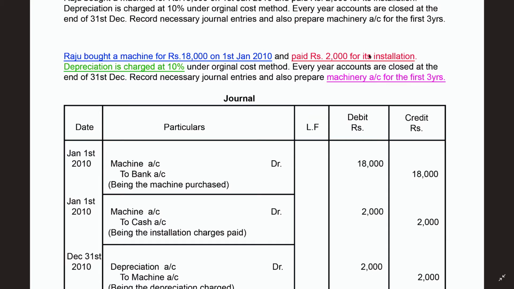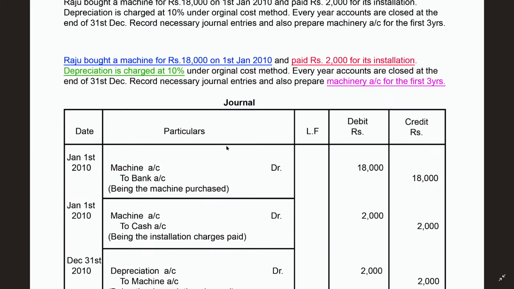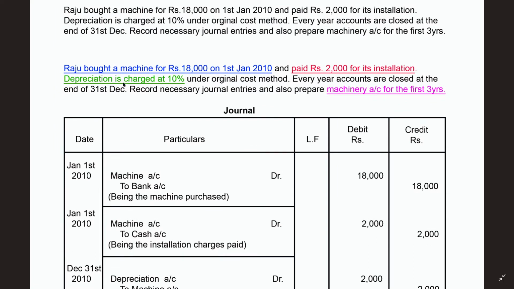Come to the second line. He paid 2,000 rupees for its installation charges. For installation charges also the machine is coming in, that's why machine account debit, and the cash is going out, that's why I am writing on the credit side. Machine account debit to cash account, amount is 2,000, being the installation charges paid. Now come to the third line. Depreciation is charged at 10%.